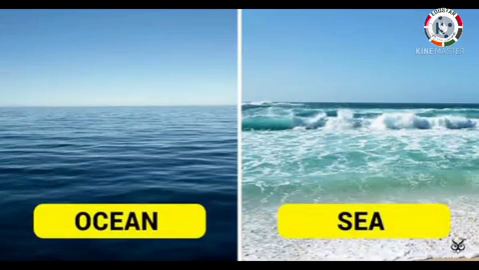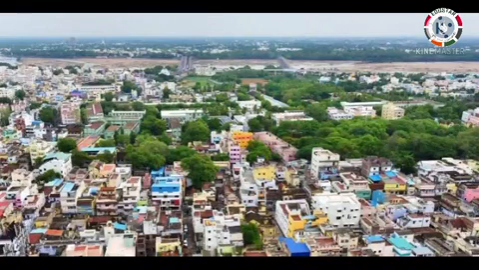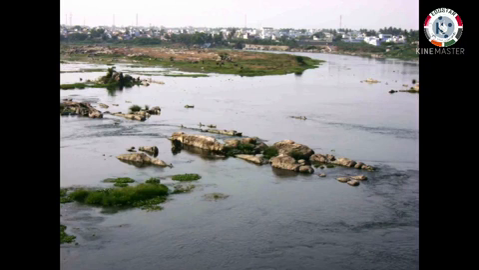The water in seas and oceans is salty and not useful either for cooking or for drinking. We can prepare salt from it. Most of us live in big cities. Cities are situated nearby rivers only.